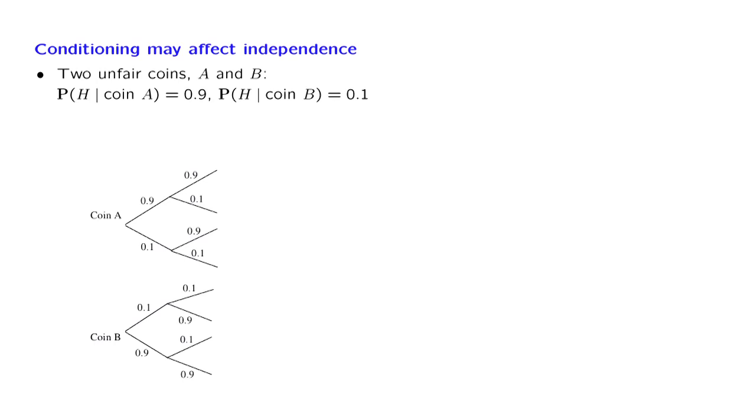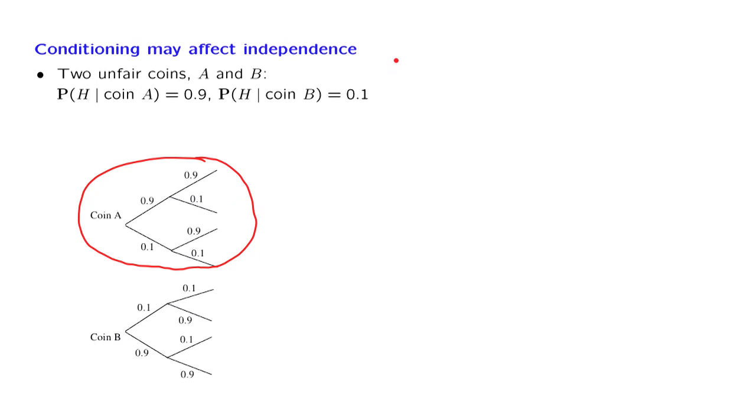We have two possible coins, coin A and coin B. This is the model of the world given that coin A has been chosen. So this is a conditional model given that we have in our hands coin A. In this conditional model, the probability of heads is 0.9 and moreover, the probability of heads is 0.9 in the second toss, no matter what happened in the first toss, and so on as we continue.